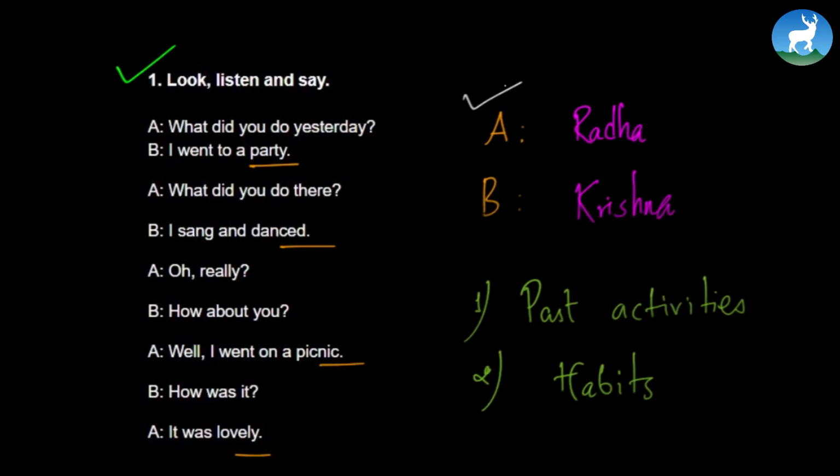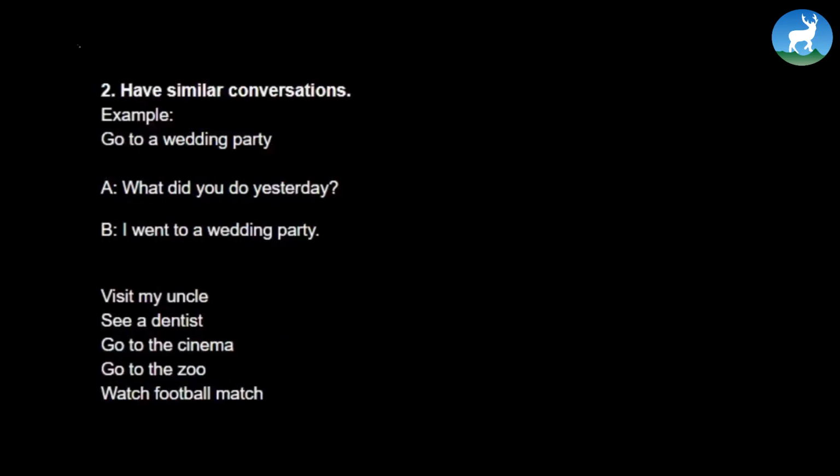All right, so let's move on to another topic. So you can also have similar conversations like this. All right, let's try having similar conversation. For example, go to a wedding party. What did you do yesterday? I went to a wedding party. So that's how we can have conversation. Let's start with the first one. Visit my uncle.